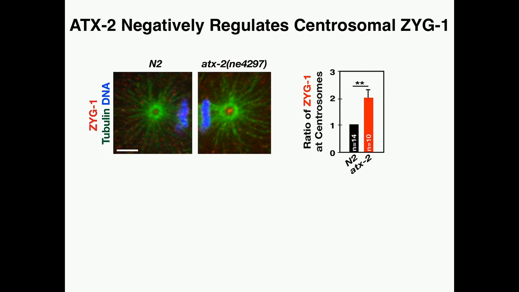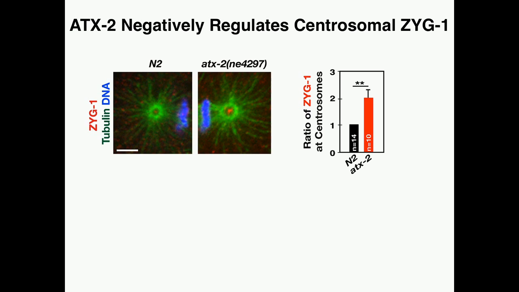Now, since loss of ATX-2 can restore bipolar spindle formation to ZYG1 mutants, we asked how that might be occurring, and we reasoned that by inhibiting ATX-2, we might increase ZYG1 activity. And so we measured ZYG1 levels at ATX-2 mutant centrosomes and observed a roughly twofold increase in ZYG1 at the ATX-2 mutant centrosomes, leading us to believe that in the ZYG1 mutant, elevated ZYG1 levels compensate for the reduced ZYG1 function, permitting the successful centrosome duplication and bipolar spindle formation.